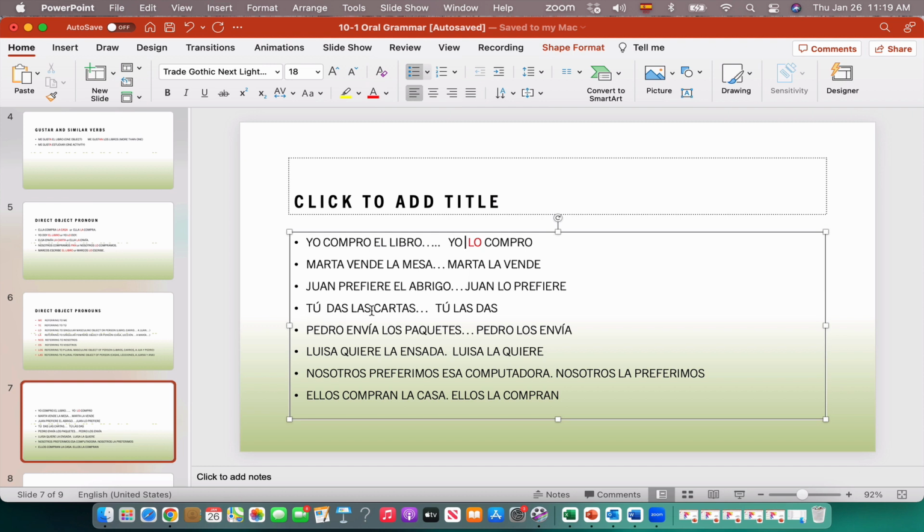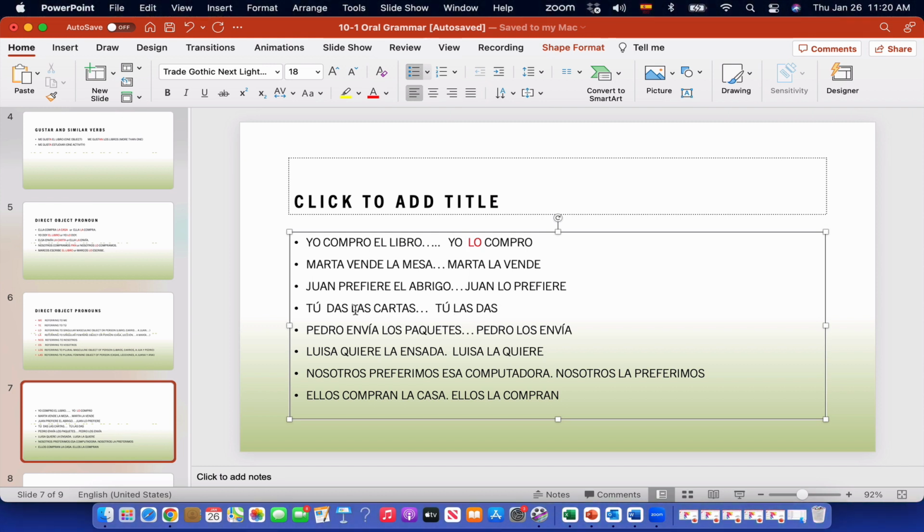Tú das las cartas. You give the letters. Tú las das. Las cartas is feminine plural, so the pronoun we use is las. Pedro envía los paquetes. Pedro sends the packages. So in this case, Pedro los envía. Luisa quiere la ensalada. Luisa la quiere. Nosotros preferimos esa computadora. We prefer that computer. La computadora is feminine singular, right? Preferimos. Ellos compran la casa. They buy the house. Ellos la compran.